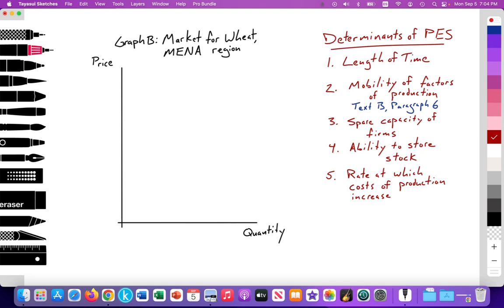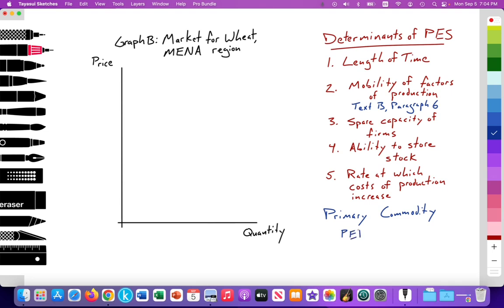Number 5, the rate at which costs of production increase. It should be a quick thought that if you're thinking of any type of primary commodity, the first thing that you should be thinking of as an economics student or as an economist is the knowledge that with primary commodities, anything that is directly extracted from the land, we know, as I discussed in the previous video, that the PED is typically inelastic, has a value less than 1, and also the PES, the price elasticity of supply, is typically inelastic as well.